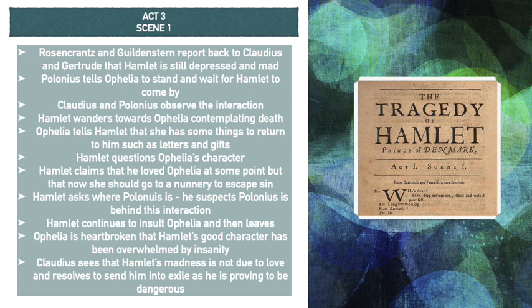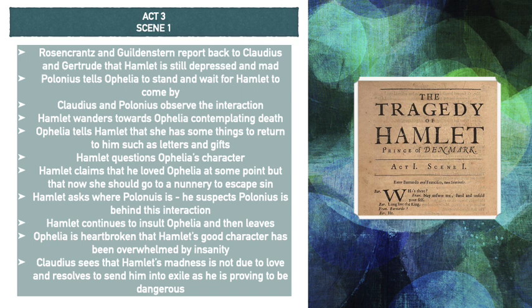Hamlet wanders towards Ophelia, contemplating death. So throughout Hamlet, we see that yes, there's a lot of story going on, but we also get a lot of insight into Hamlet's head through all of his monologues and soliloquies, where he talks about what he thinks. He's very depressed at this point, and so he's thinking a lot about death, and he contemplates this as he's walking by. Yes, it adds to his idea of madness because he's walking and talking to himself about all these serious issues, but at the same time we can see that actually some of it is truthful, like he is thinking these thoughts about death.